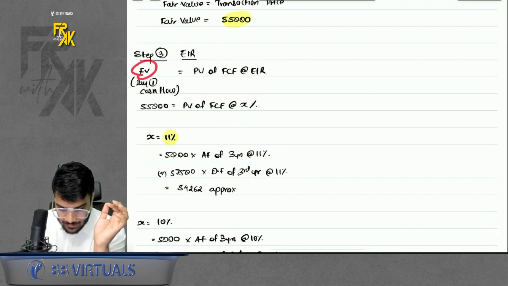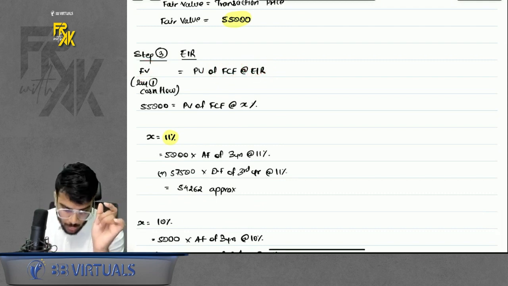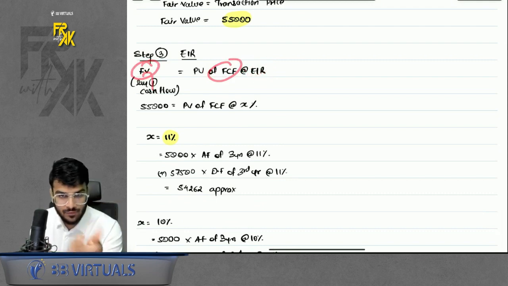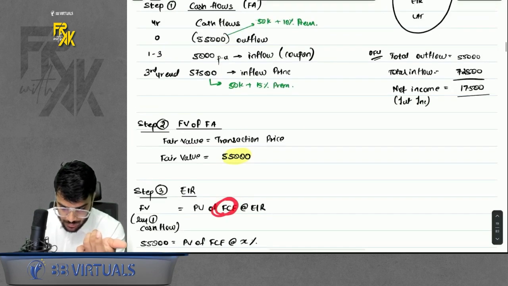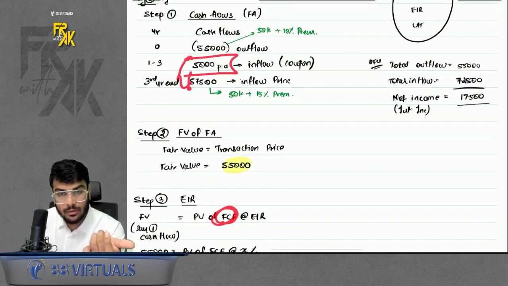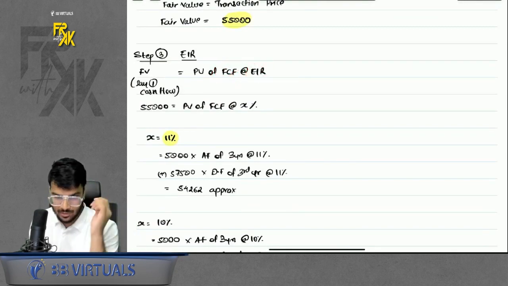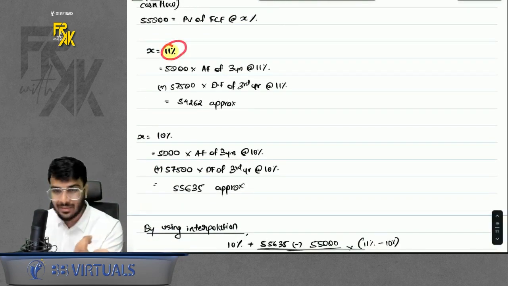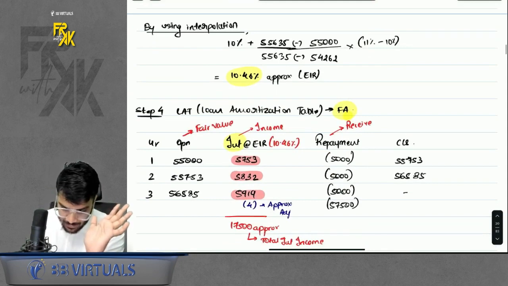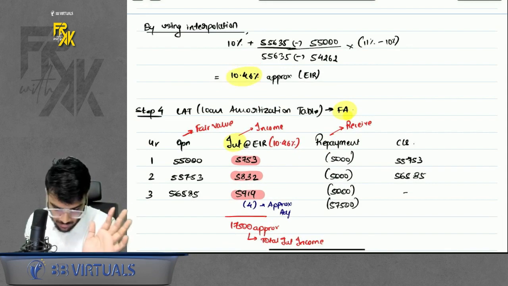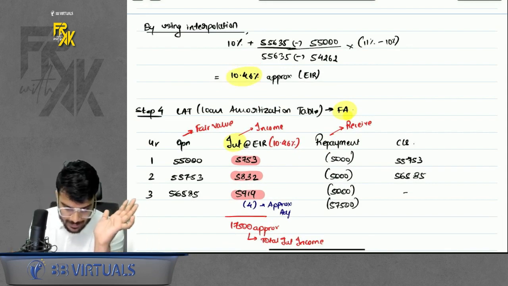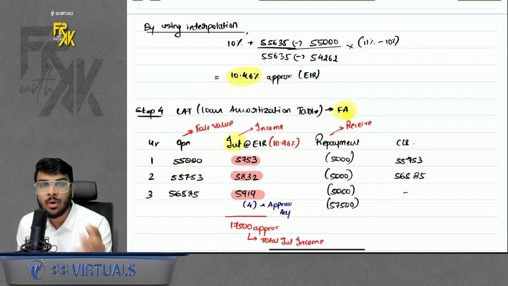So if there are 3 pointers in this whole formula, 2 we already have. Fair value we assumed 55,000. Future cash flows we already have. These are the future cash flows, right? So we want the EIR. So by using interpolation, you will find the EIR. You can assume any percentage. You know interpolation, right? We will use interpolation and find the EIR, not getting into the basics of interpolation now. Okay, so you will find EIR. And then step number 4 is going to be LAT, loan amortization table.